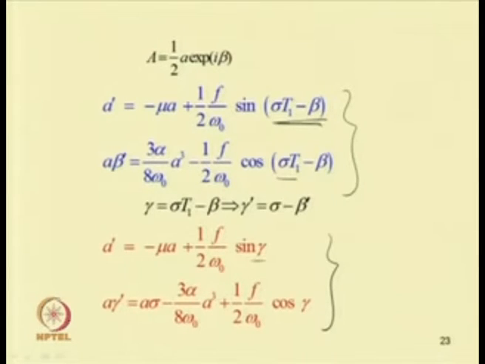So, it is written in terms of gamma. So, a dash equal to minus mu a plus half F by omega 0 sin gamma, and a gamma dash equal to sigma a minus 3 alpha by 8 omega 0 a cube plus half F by omega 0 cos gamma.